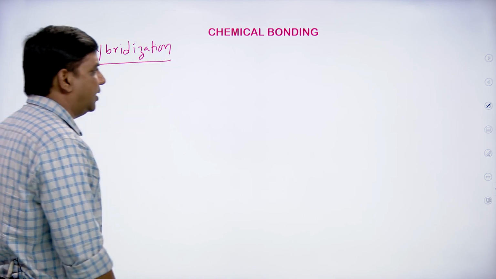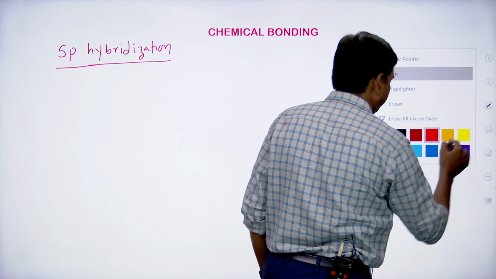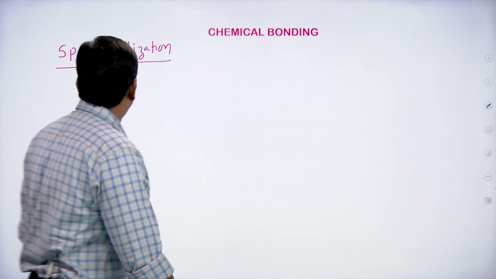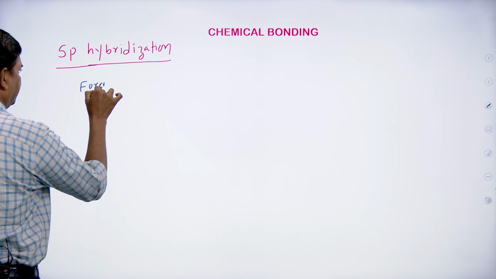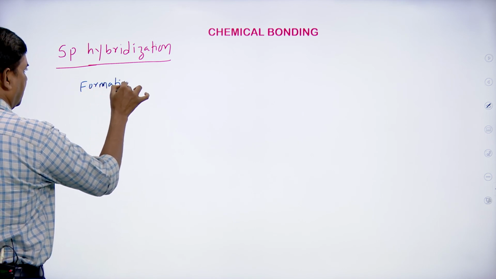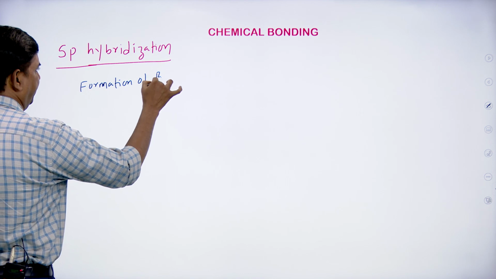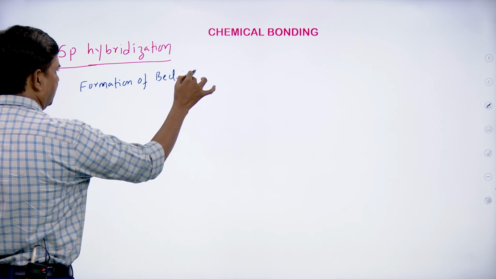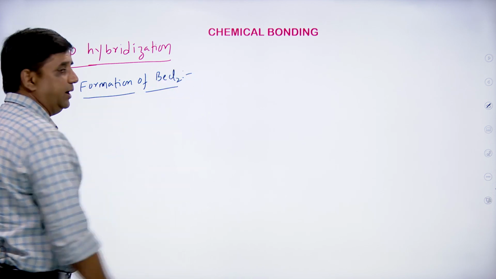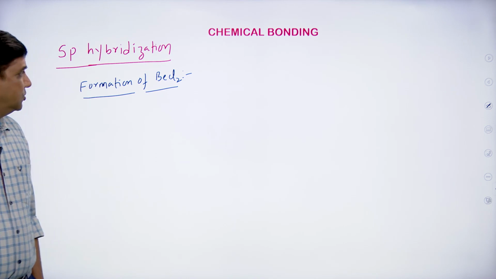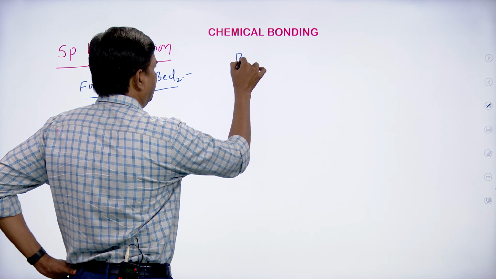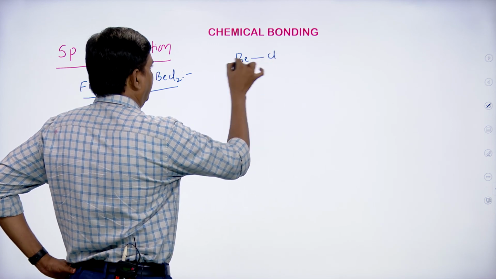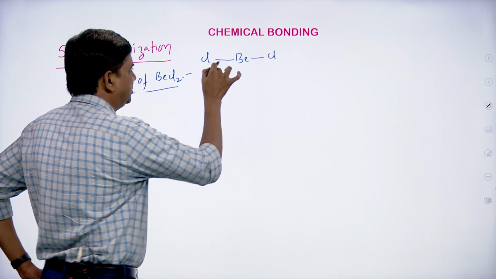And students, formation of BeCl2 molecule, very important. And this is very important for your board exams also. What is the central atom? Beryllium chloride will look like this. Beryllium is forming 2 sigma bonds with the 2 chlorine atoms.